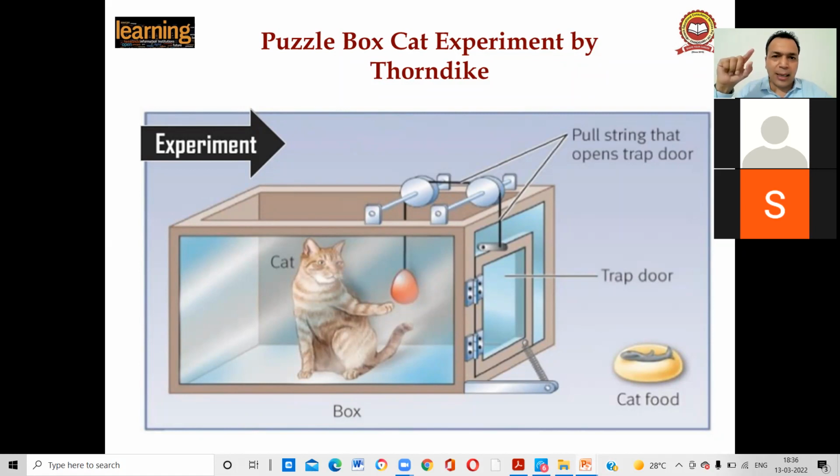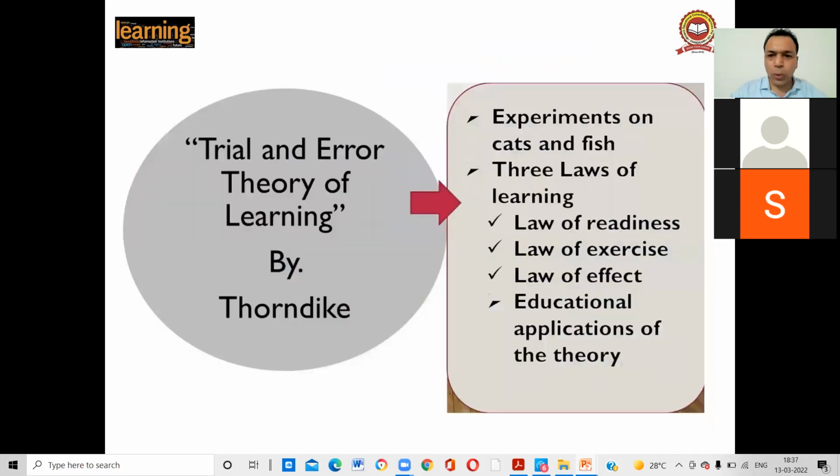So similarly, by doing experiments on cats and rats, Thorndike came to know that learning takes place by making mistakes. For example, in the first experiment, the cat took a lot of time to come out of the cage. The second time, the cat took less time, the third time even less. Ultimately, on the 11th or 12th experiment, the cat took no time to open the cage. So now the cat was trained. Similarly, by making mistakes, we ultimately come to know how to learn things.